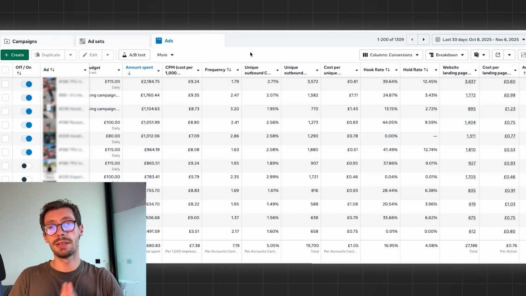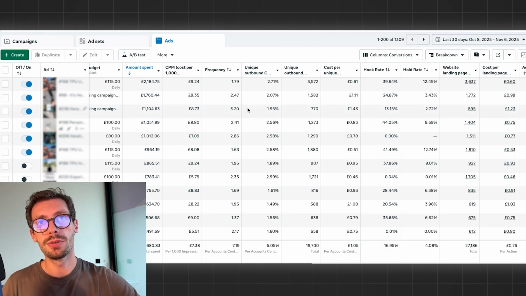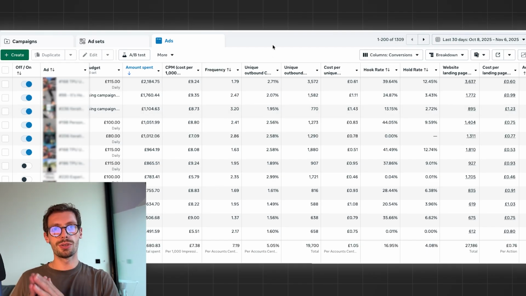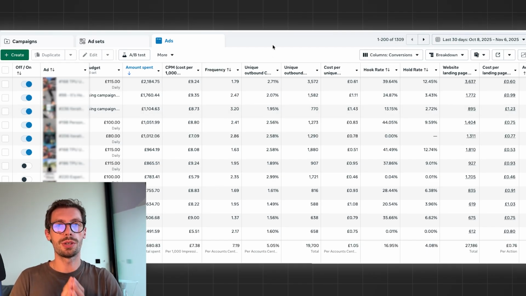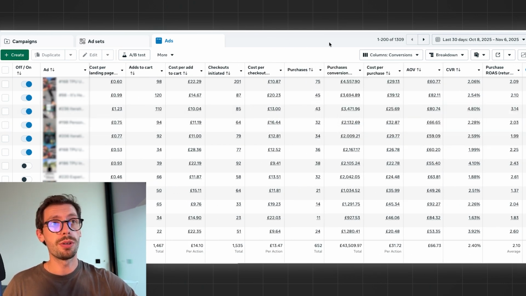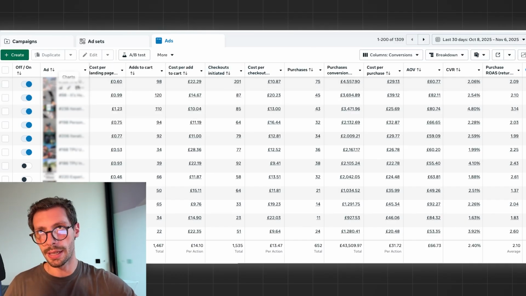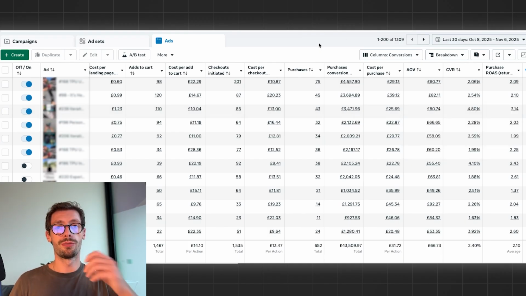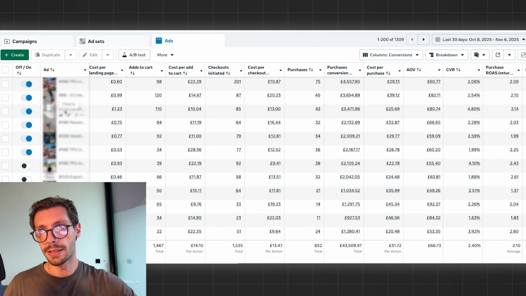And if you want to scale, that is the goal, because the higher frequency usually indicates that, okay, this goes to a warm audience. This warm audience is likely to convert soon. So we just bombard them with a higher density of ads in their feed so that they finally click on it and buy. And this leads to the high ROAS because those people were already on the brink of buying because they saw ads like this one, for example. So they were cold, they got to see this ad, and then they got to see this ad, and then they bought and converted. Now, does this mean that this ad is generally better?